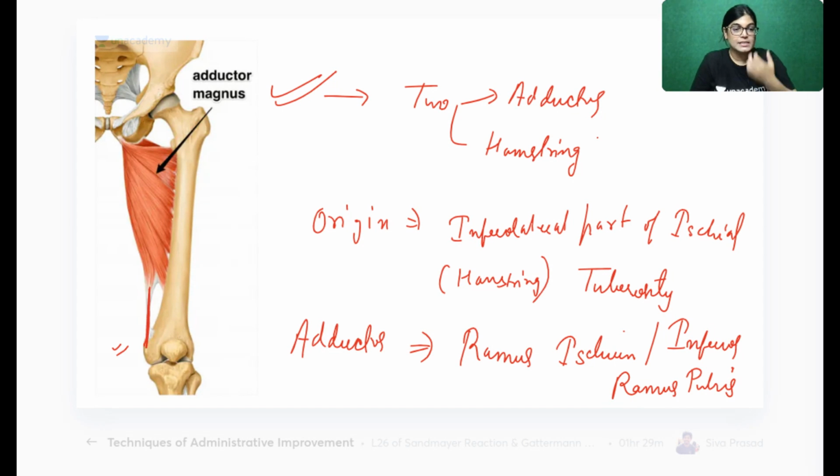And if you see the insertion point, it is inserting into the medial aspect of the gluteal tuberosity, and it is going towards the linea aspera and the medial supracondylar line. A part of it is also inserting in the adductor tubercle. That is the ischial part. So write down about insertion also.